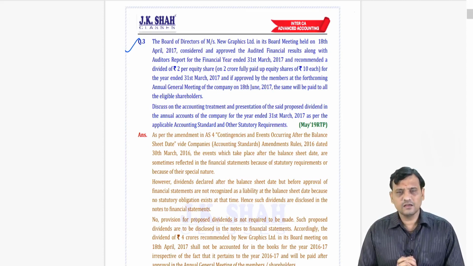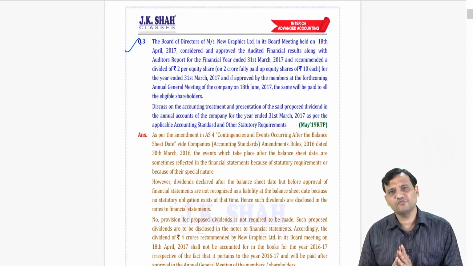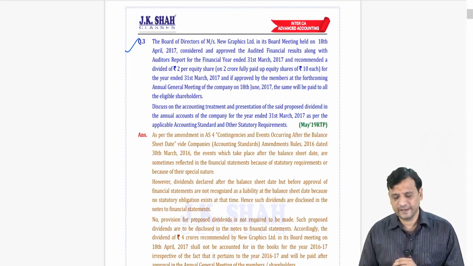Basically, not to be considered for our discussion, but it was there in the RTP of May 19, so I am just discussing this area.